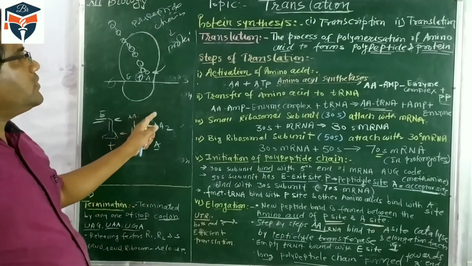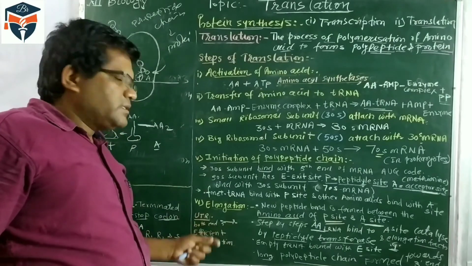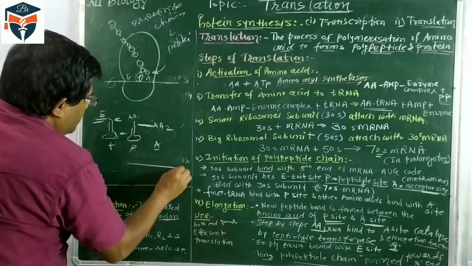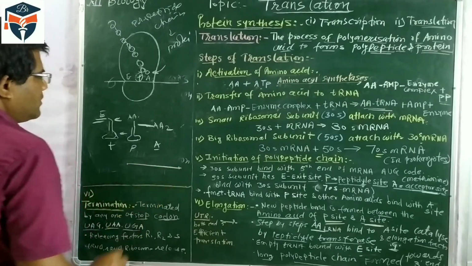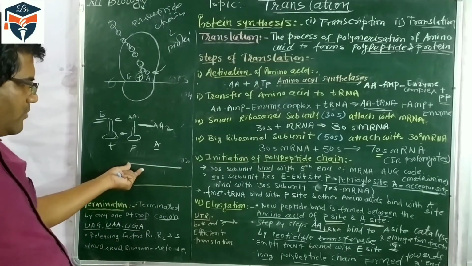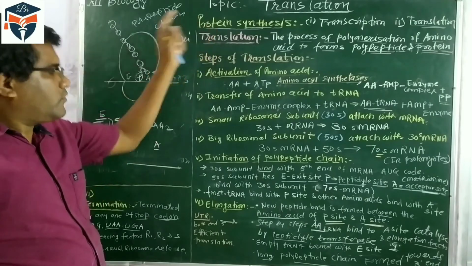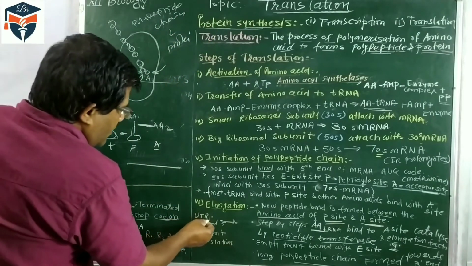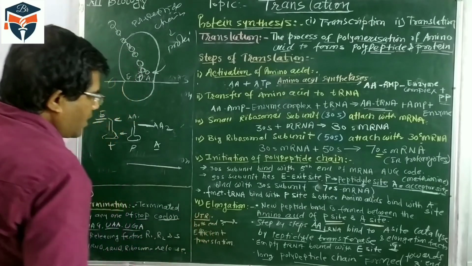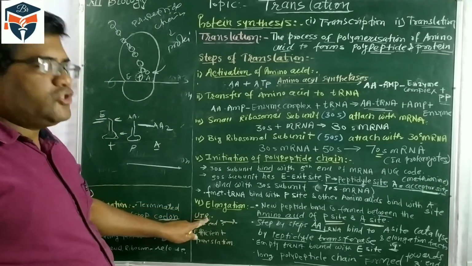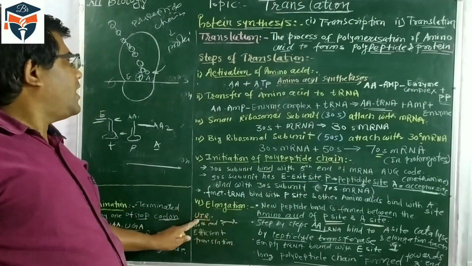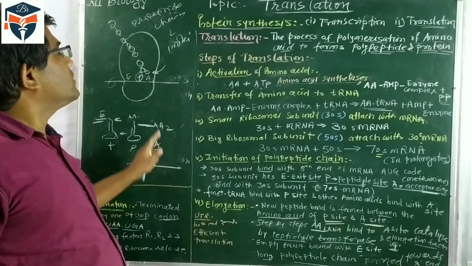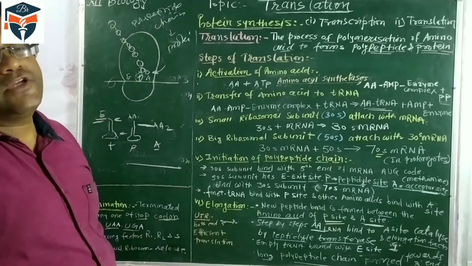In the process of translation, some strands of the RNA, this is the RNA, so most of the segments of the RNA are translated into protein. But there are some segments called UTR, untranslated regions. It means these are regions which are not translated to a polypeptide chain or protein.